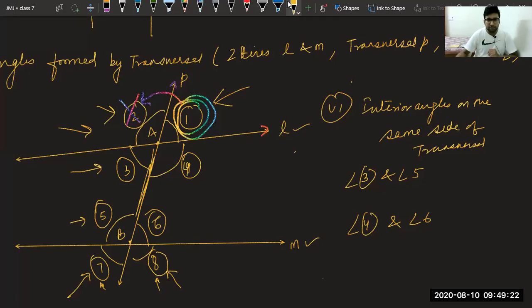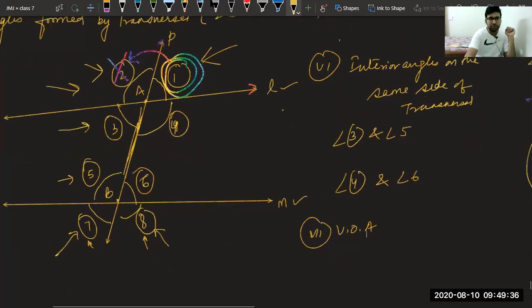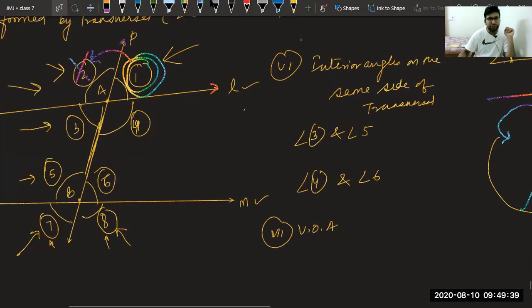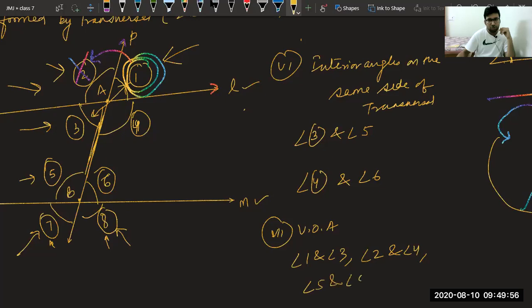Class, one more thing is there, vertically opposite angles. Can you tell me what are the vertically opposite angles? In the given figure, what are the vertically opposite angles? Please answer. Angle 1 and 4, no beta, it is 1 and 3. Angle 1 and 3 are vertically opposite angles. Yes, apart from this, 2 and 4, very good. 5 and 8, very good. And 6 and 7, very good. So these are the vertically opposite angles.